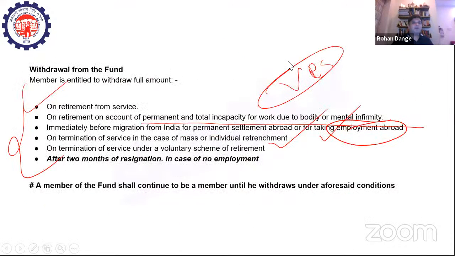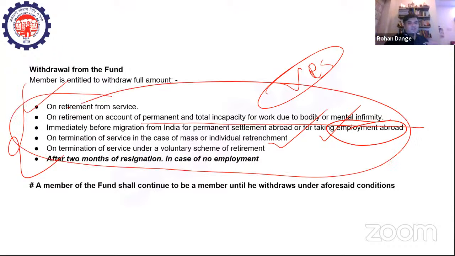What I'm talking about is withdrawal from the fund, complete withdrawal. So complete withdrawal will happen under these circumstances. So there is a difference, right? When you talk about taking an advance, you're given certain different conditions. When you're talking about withdrawing the entire amount from your account, then these are the conditions which are applicable, right?